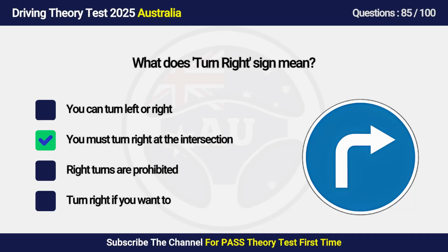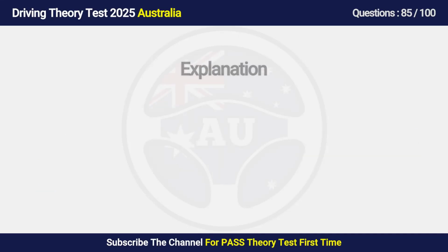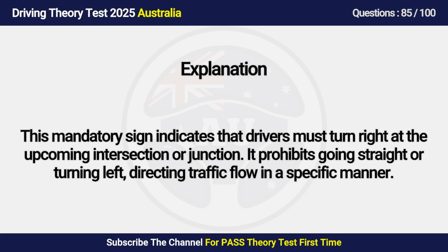Answer is B. You must turn right at the intersection. This mandatory sign indicates that drivers must turn right at the upcoming intersection or junction. It prohibits going straight or turning left, directing traffic flow in a specific manner.